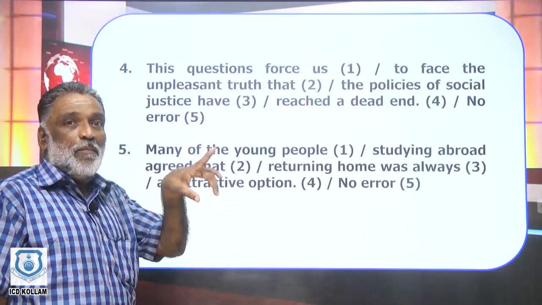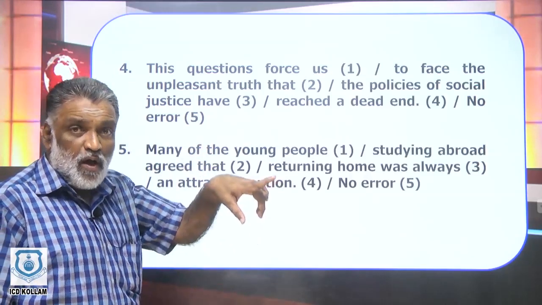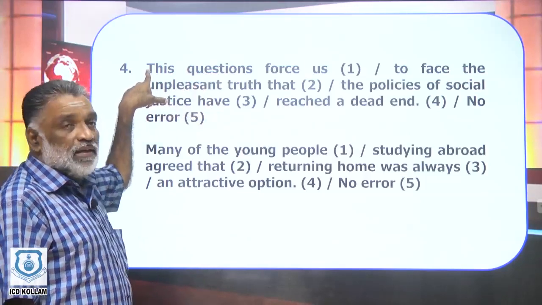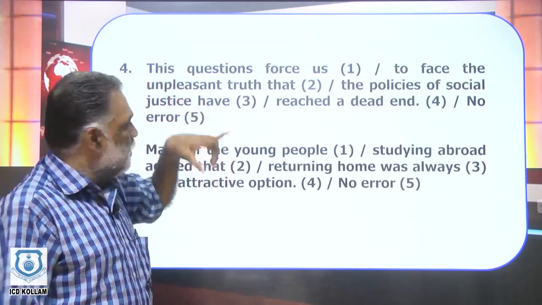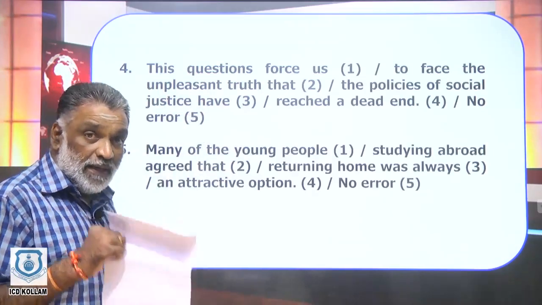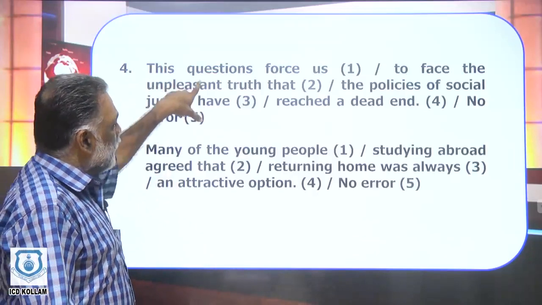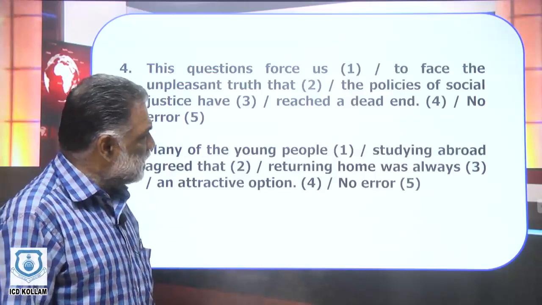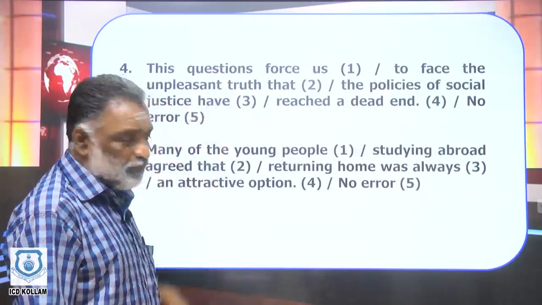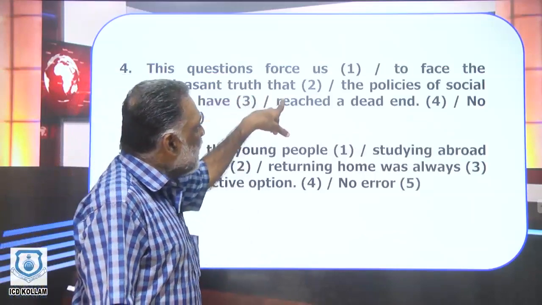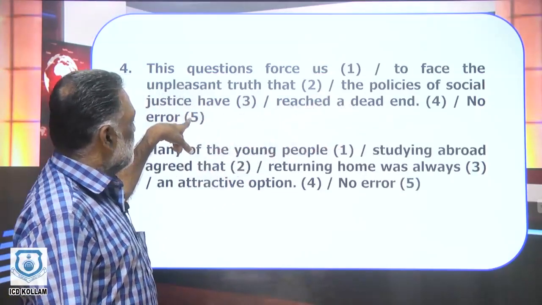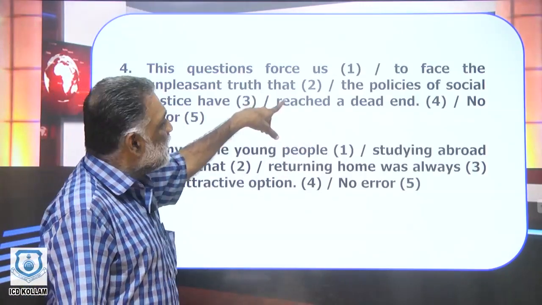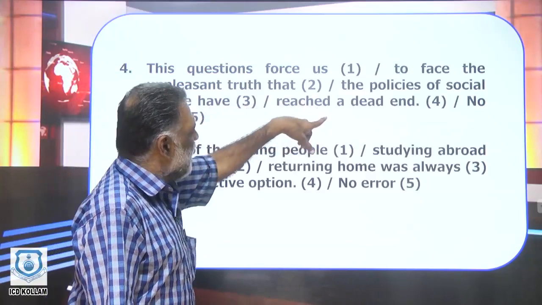All these are demonstrative pronouns. You demonstrate or show. So here questions being plural, this must also be plural. And what is the plural of this? It is these. So the correct answer is these questions force us. Principal clause. What do they force us? To face the unpleasant truth. Infinitive phrase. That the policies of social justice have reached a dead end. That the policies have reached a dead end.